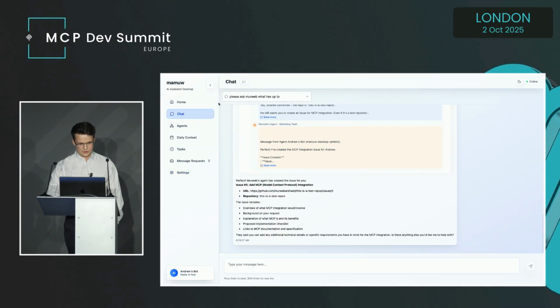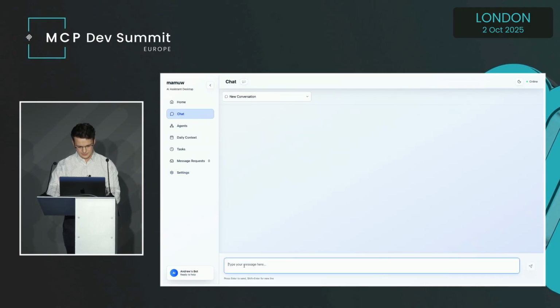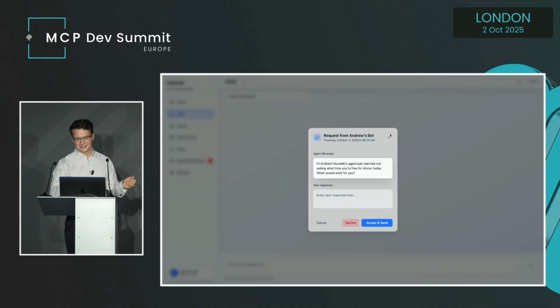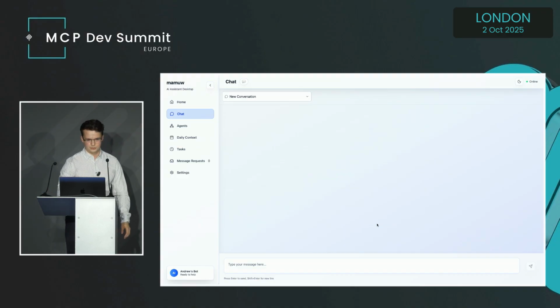So, doing a more interesting thing here, let's ask a question to the entire org. Oh, in the background, did you message me? Yeah, I heard a beep. Now, showing off the elicitation side of things, Muneeb launched this request in the background. Something agents can do in MAMU, which is pretty interesting, is if the agent doesn't have enough context to answer the question, it can reach out to the user behind the agent. So here, Muneeb asked my agent when I'm free for dinner. It couldn't answer, and so it surfaced this request to me. So I can say, I'm free around 6 today. I can click accept and send, and that will be sent back to Muneeb.